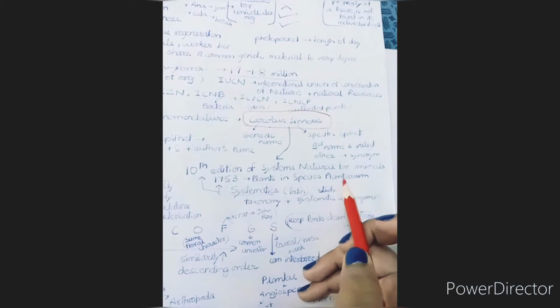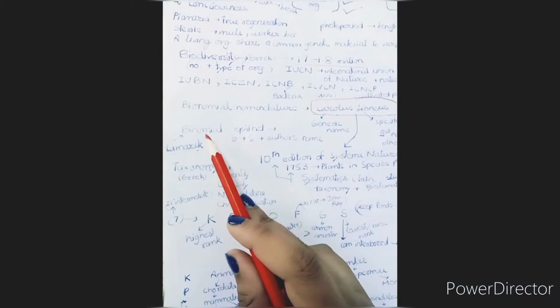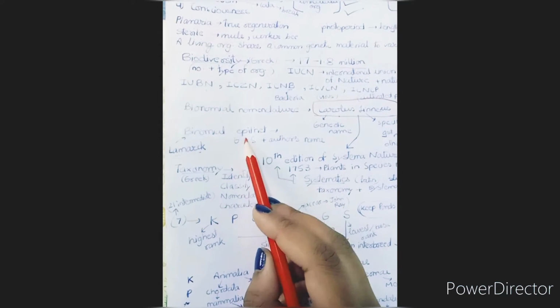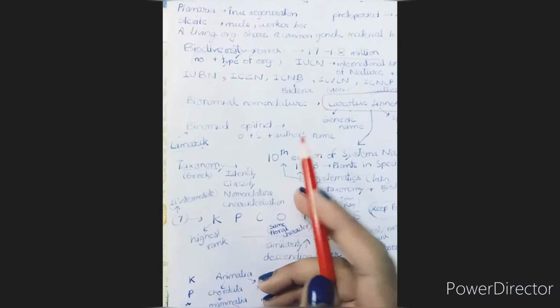This was some catalog or book, so he mentioned these in that, right? Now we have biological binomial epithet. It was given by Lamarck and it includes genus, species, and author's name, right?